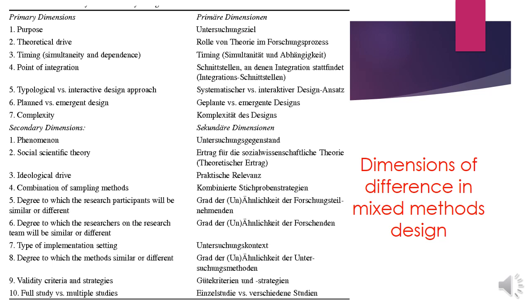Then complexity. These are actually the primary dimensions, but for secondary dimensions, you go for phenomenon, social science, scientific theory, ideological drives, combination of sampling method, degree to which the research participants will be similar or different, degree to which the researchers on the research team will be similar or different, and types of implementing setting, degree to which the method is similar or different, validating criteria and strategies, and whether you are going for a full study or multiple studies.